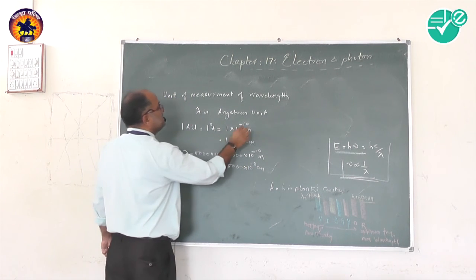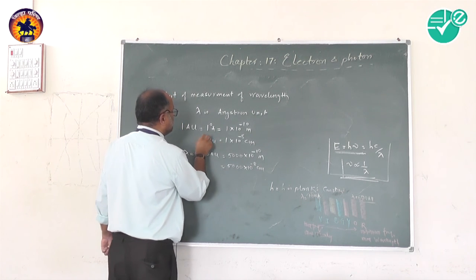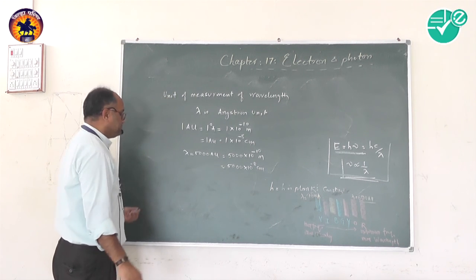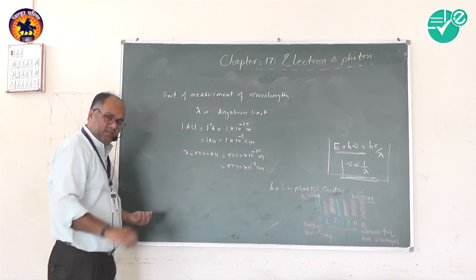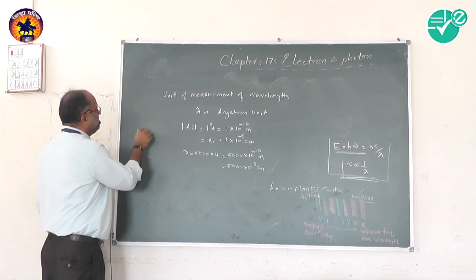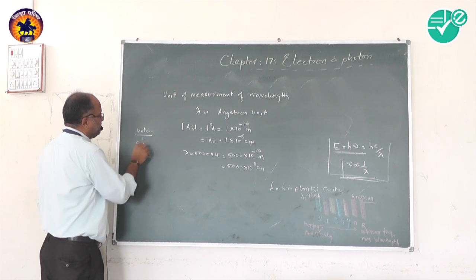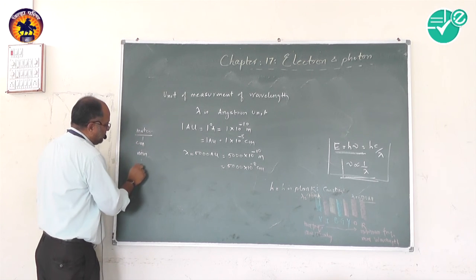So this is the smaller unit for measurement of wavelength.